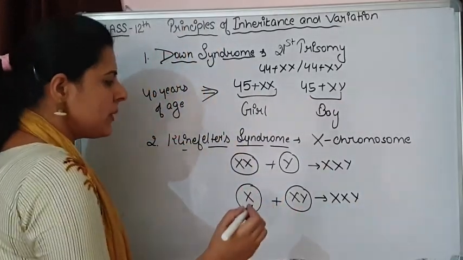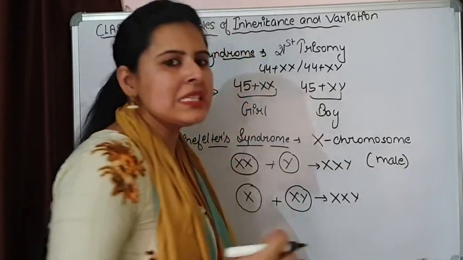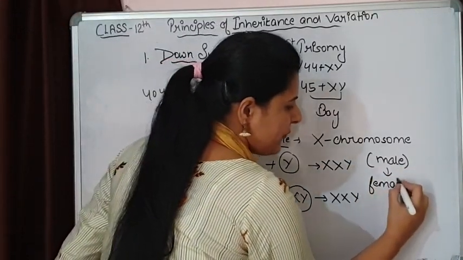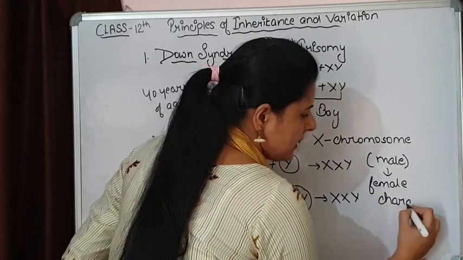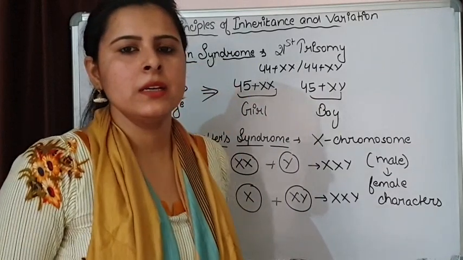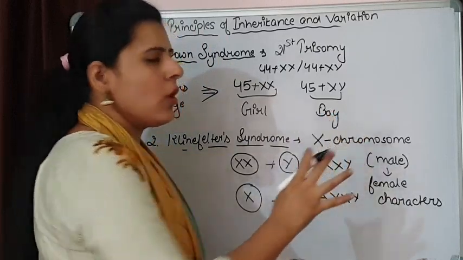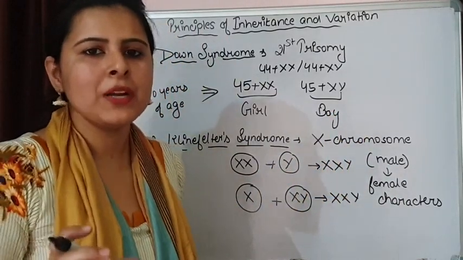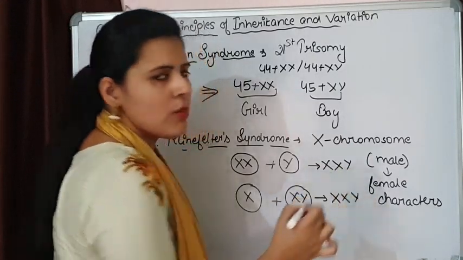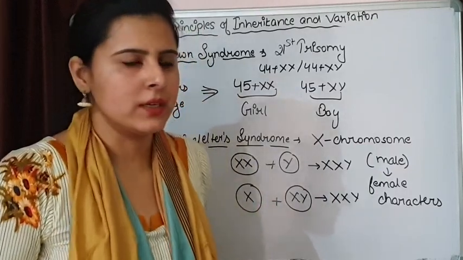This individual will be a male with some female characteristics, like appearance of breasts, long legs, and sparse hair. So this is a normal male but with some female characters. The more X chromosomes there are, the more mental retardation there will be.